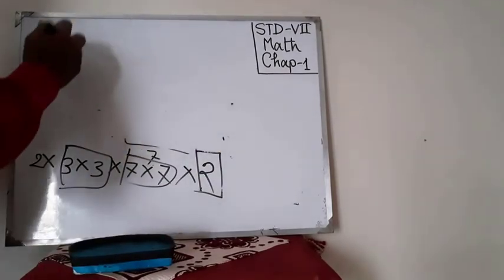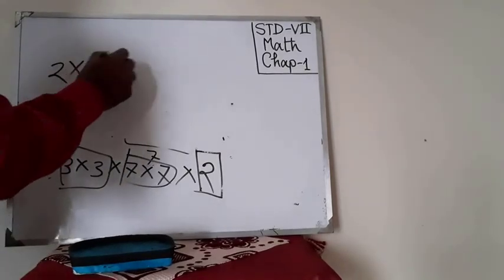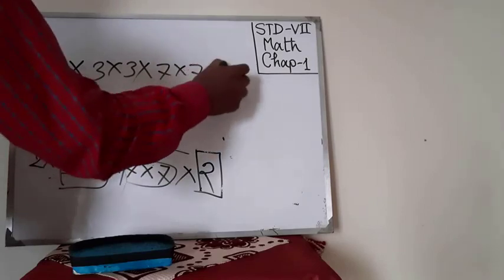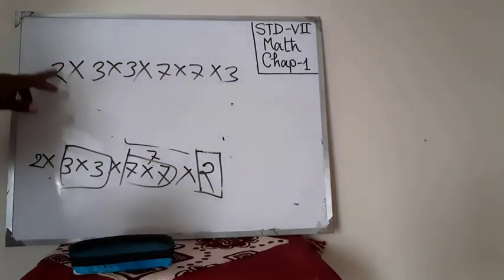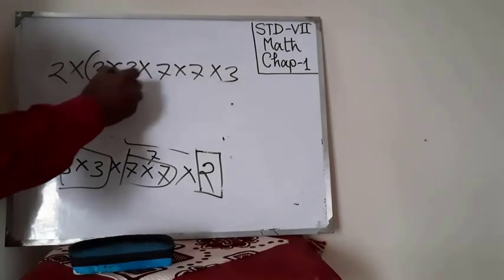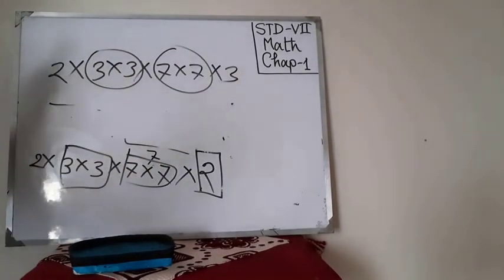Suppose you have got here 2 into 3 into 3 into 7 into 7 into 3. Look, if you get these prime factors 2, 3, 3, 7, 7, 3, this is one pair, but 2 and 3 are not paired digits.